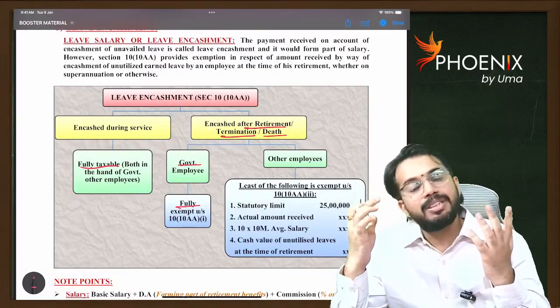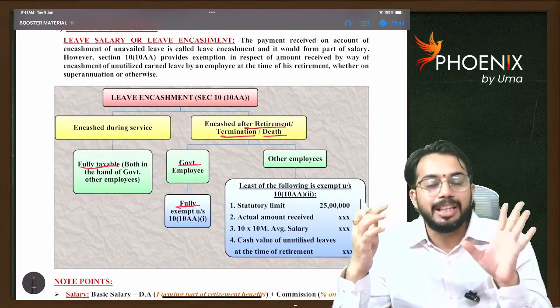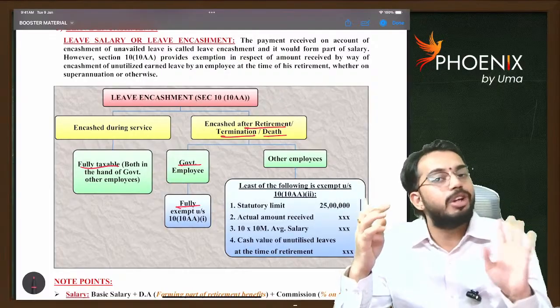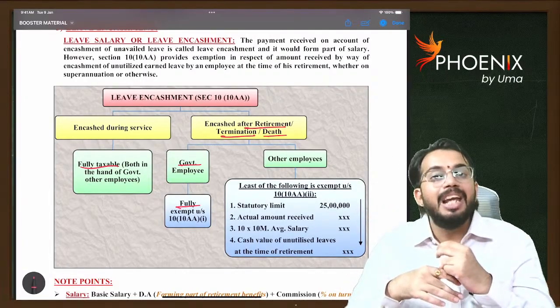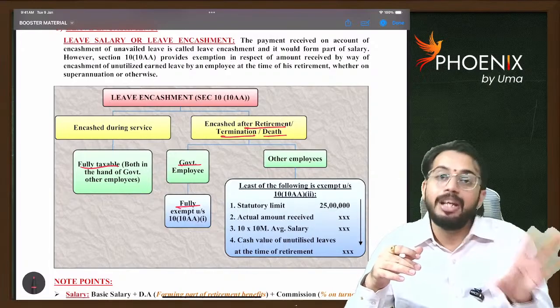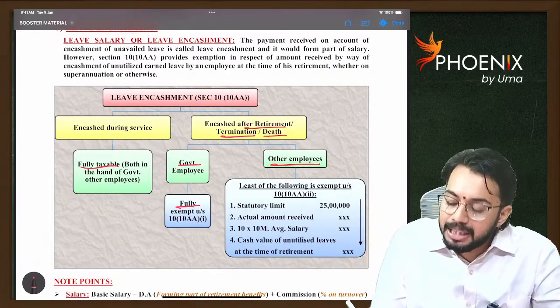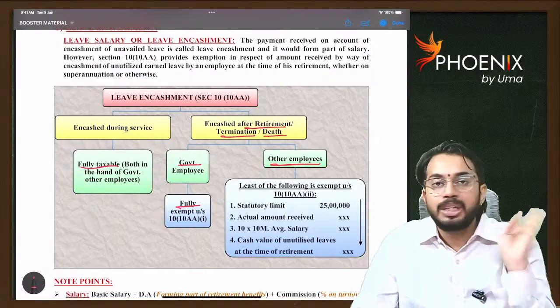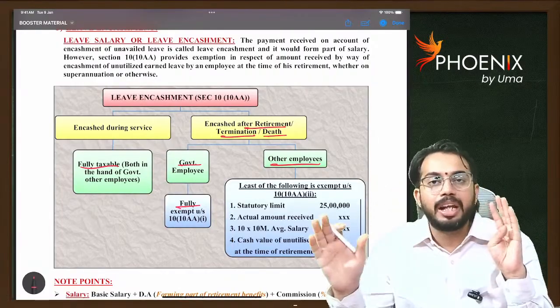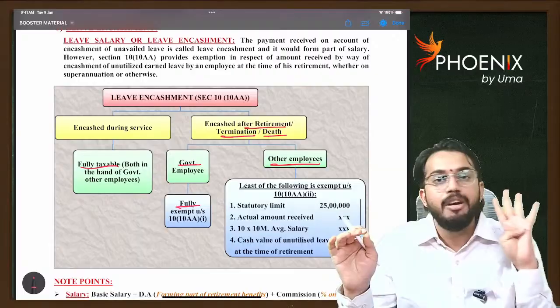He receives gratuity after retirement, fully exempt. He receives commuted pension after retirement, fully exempt. A government employee receives leave encashment after retirement, fully exempt. But if leave encashment is received by a non-government employee after retirement, then also exemption is available, but the total is not exempt. Exemption will be calculated in 4 steps.